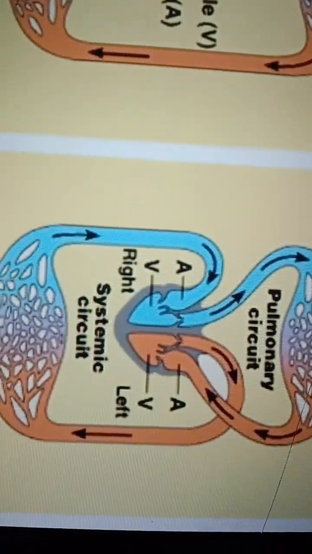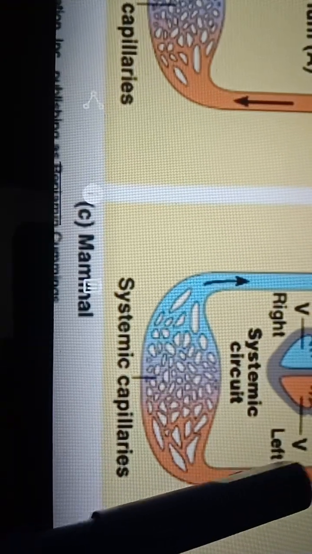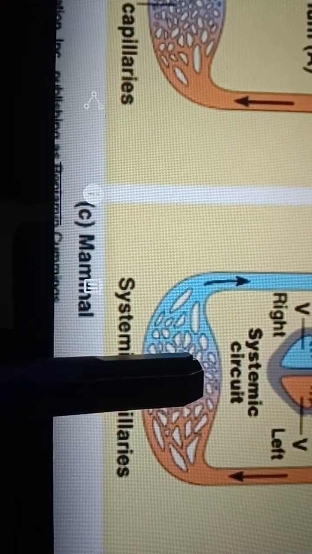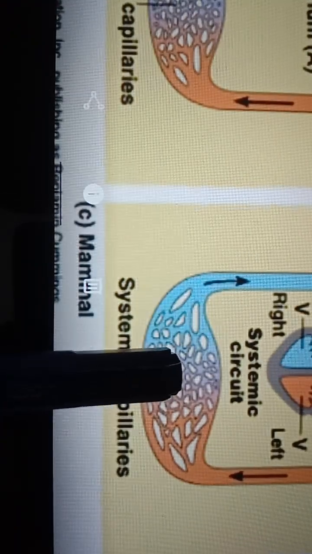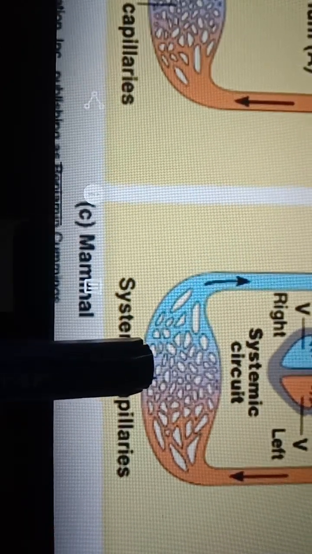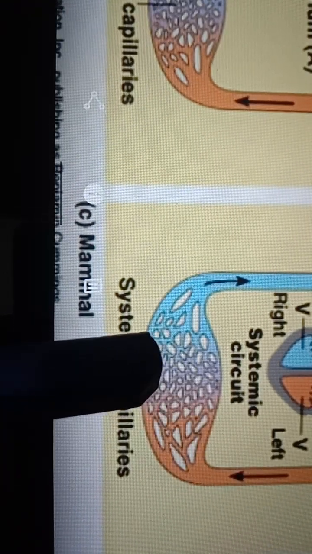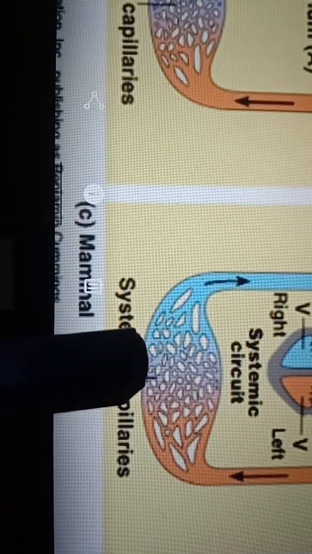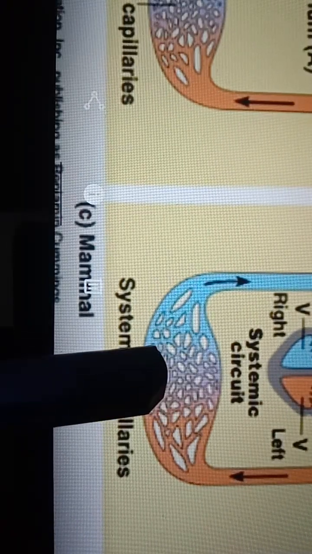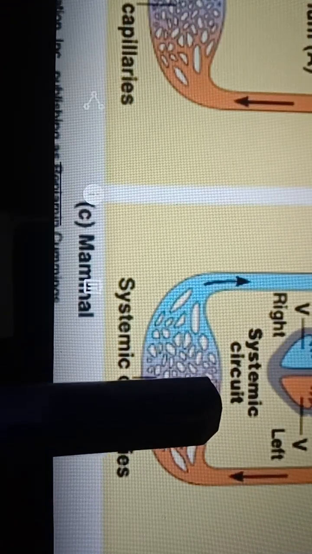Okay. Next, what is happening in our body? Suppose you think of this as your body. The aorta is splitting and forming blood capillaries, right? Where do you find blood capillaries? Everywhere in our body, wherever cells are present, there we find the blood capillaries to exchange the nutrients and oxygen, carbon dioxide, waste, everything, right? Cells take oxygen and nutrients from the blood, and they send out waste and CO2 into the blood capillaries, right?